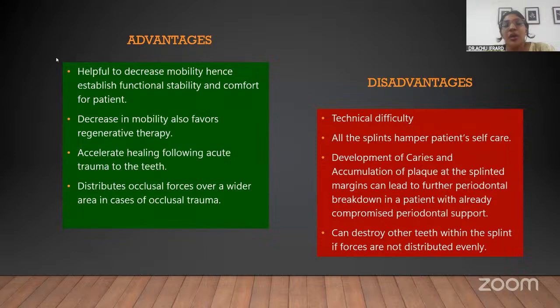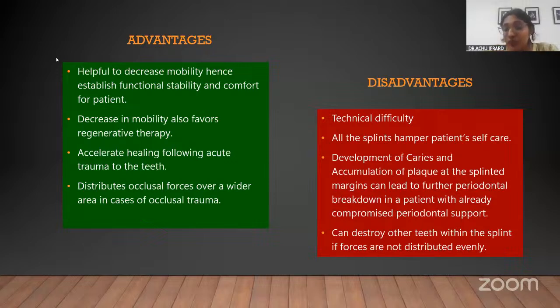I'll also tell you the area from which you can expect questions with regard to this particular portion. Now the advantages and disadvantages. If you have understood what is splinting, when it can be done and the whole procedure, you yourself will know the advantages and disadvantages. What are the advantages? It stabilizes the tooth and decreases the mobility, so it improves patient well-being and functional stability, and it can be used for regenerative therapies and also for proper scaling.